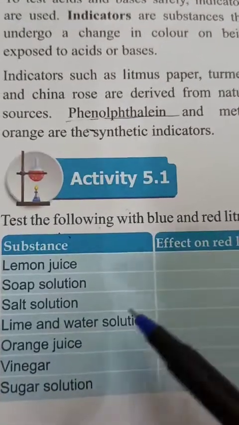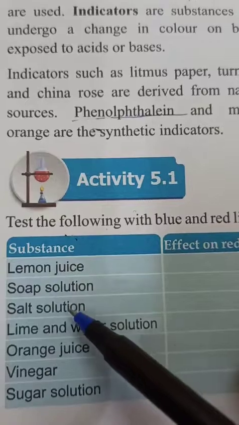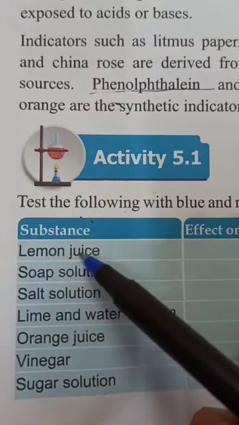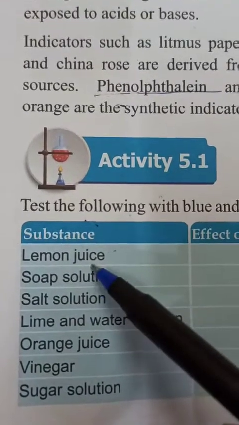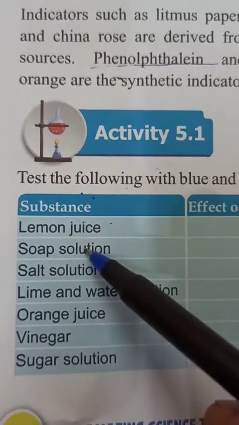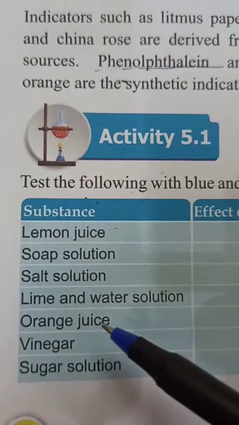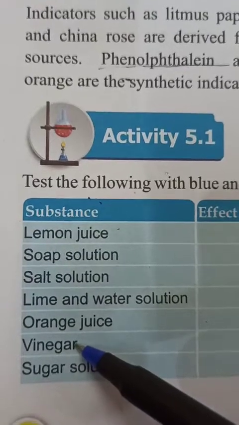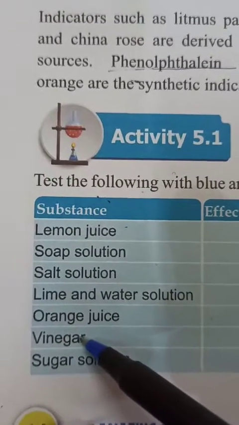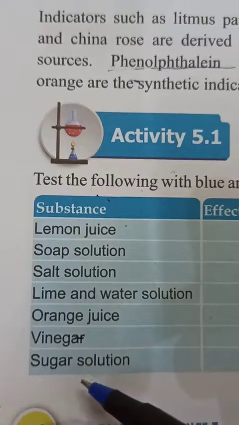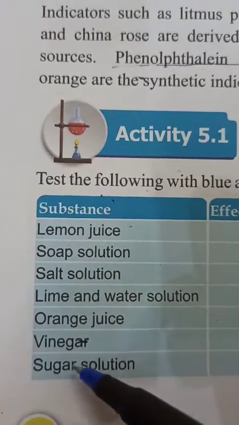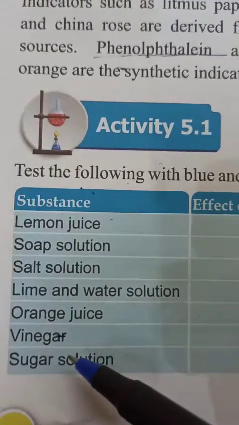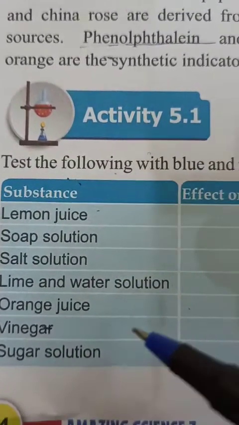Here children, a table is given, and here they have given different kinds of substances. I have shown you with lemon juice, with soap also, with lime water, and with vinegar also. Last class I showed you the activity. So here they have written different kinds of substances, with which you can check whether they are acidic or basic.